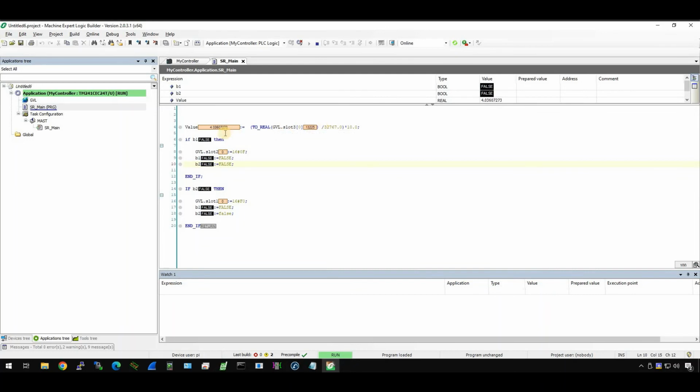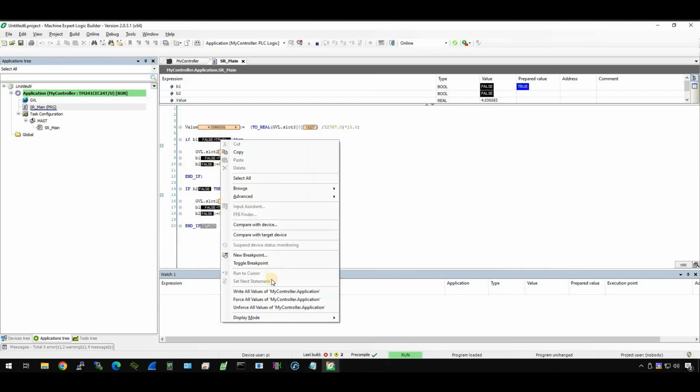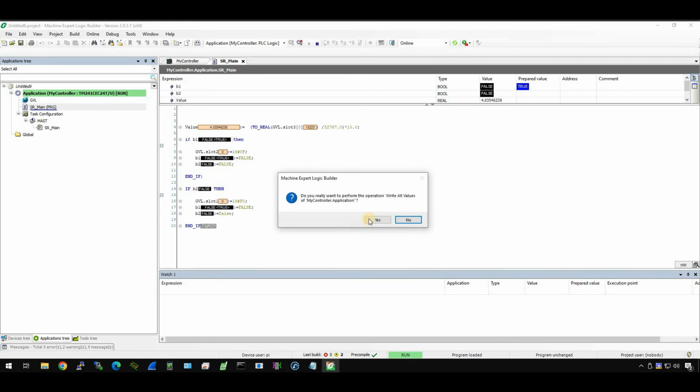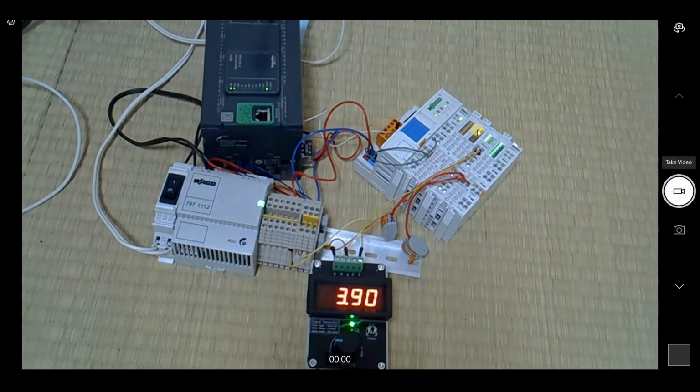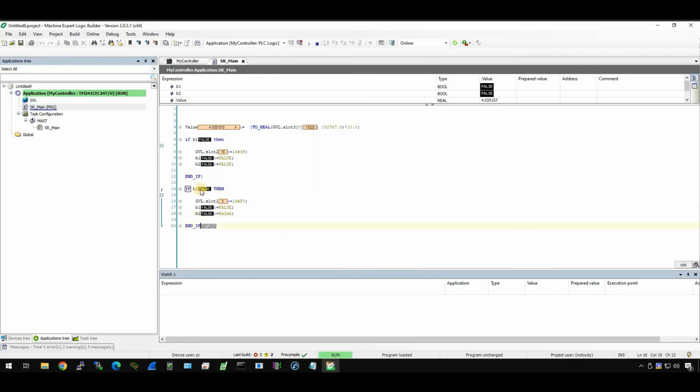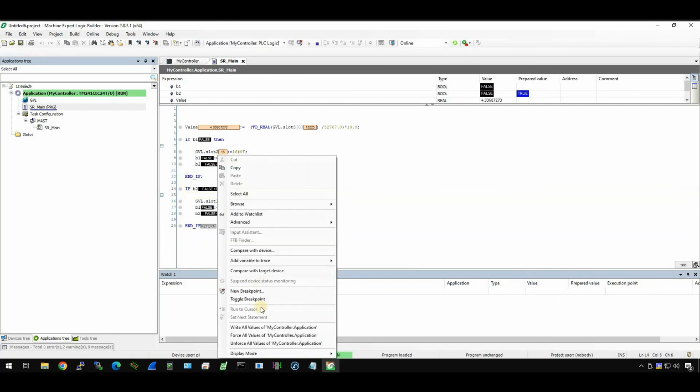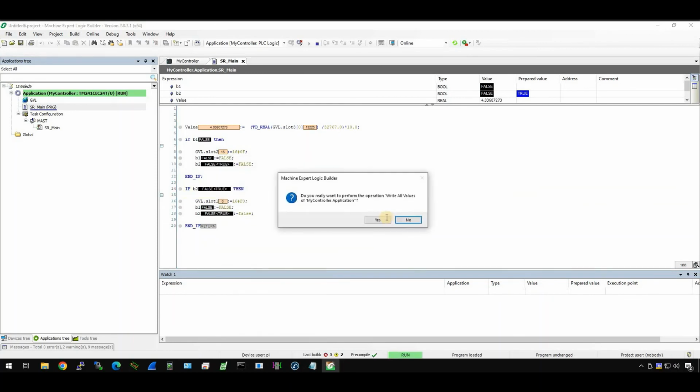The next step, I will try to turn on some output. I just turn on B1: double click it, write all values. Yes, now you see the value change to 0F. See my camera again. You see the first 4 bits are turned on and the next 4 bits are turned off. Good. Then do the next one again: double click B2, write all values.